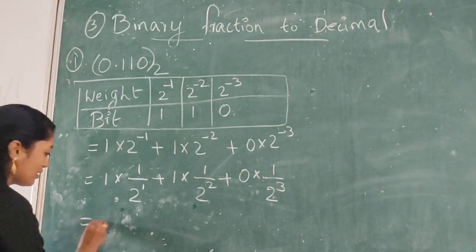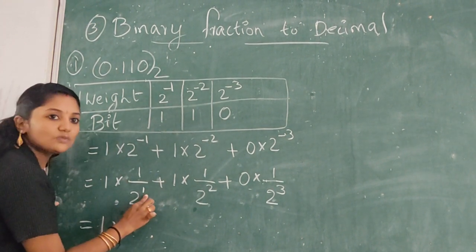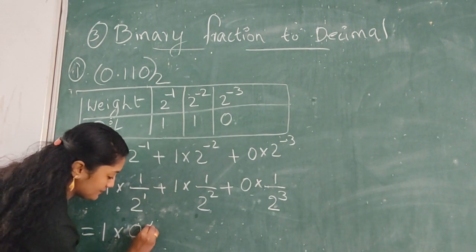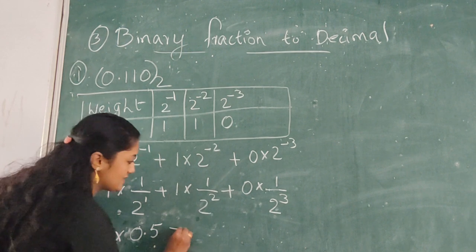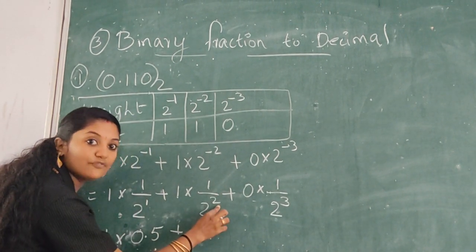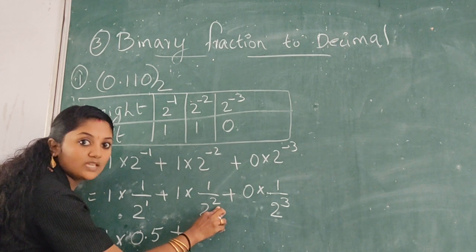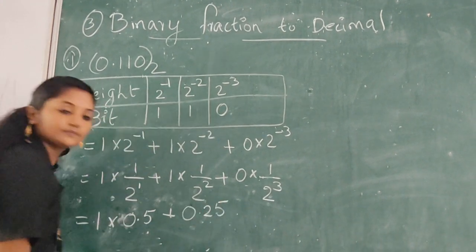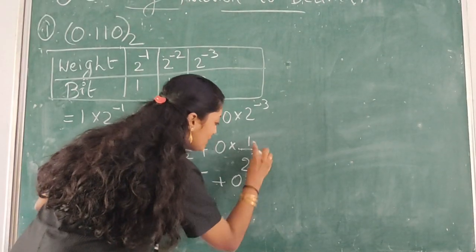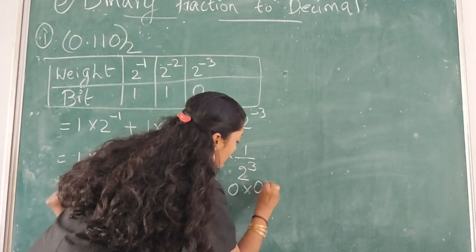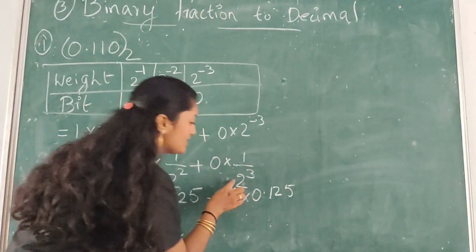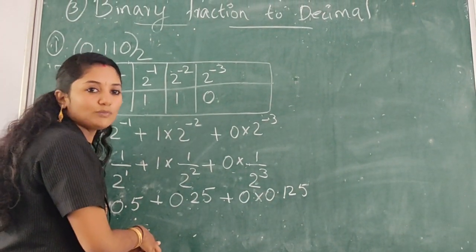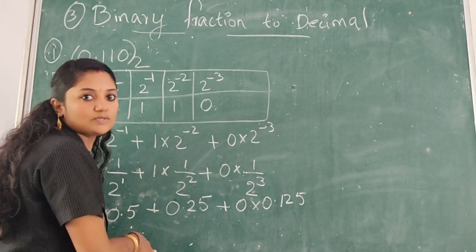Now 1 into 1 by 2 raised to 1 means 1 by 2, which is equal to 0.5. Plus 1 by 2 raised to 2 means 1 by 4, which is equal to 0.25. Plus 0 into 1 by 2 raised to 3, which is 0.125. You can see these equivalent values for the powers of 2 in your textbook, so you should memorize at least up to 2 raised to 10.